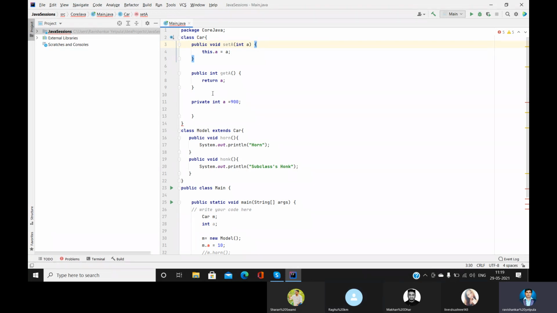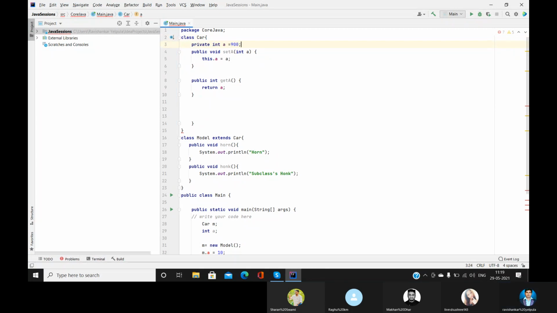Yes, sir. Okay, so we made this a as a private here. We are not assigning any value at this point of time, we just made it as a, and we use this set a method. I just make this variable something else. Val.